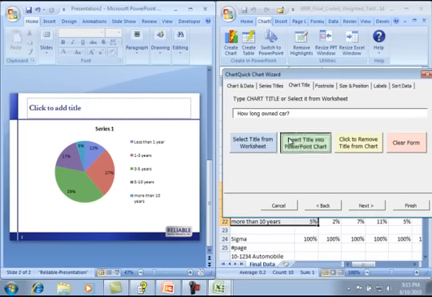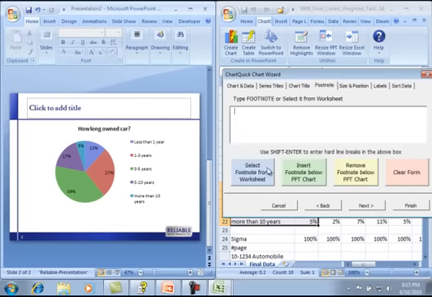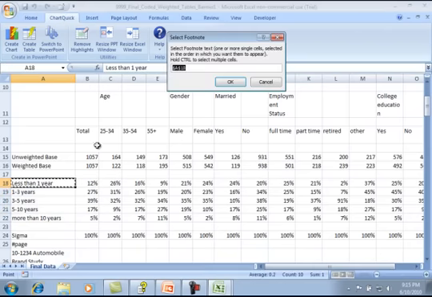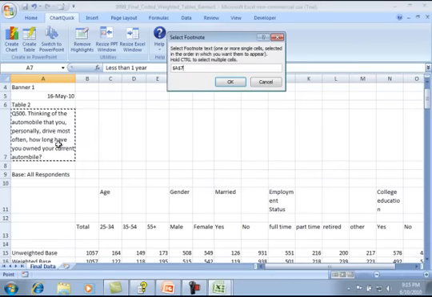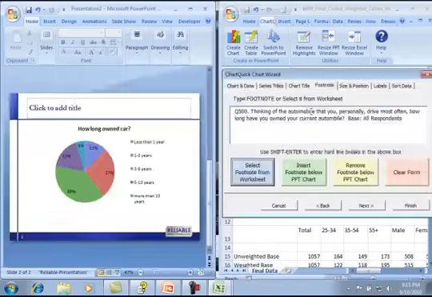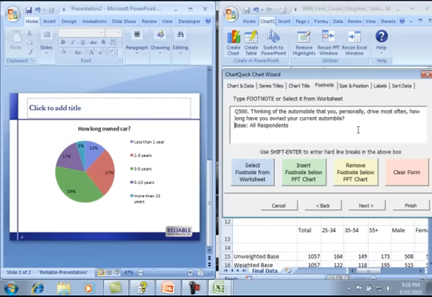I can use the next tab to put a footnote below my chart. I can click this blue button to select that text from my worksheet. For example, the survey question wording and sample base, and you can see that I can pick more than one cell. When I get back to the wizard, I can tweak the text if necessary, then use this green button to insert it on my slide. I can always see on the left exactly what's happening with my chart as I make these changes.